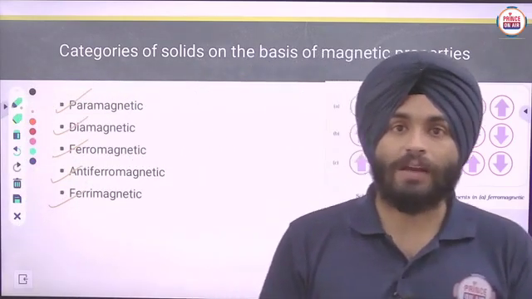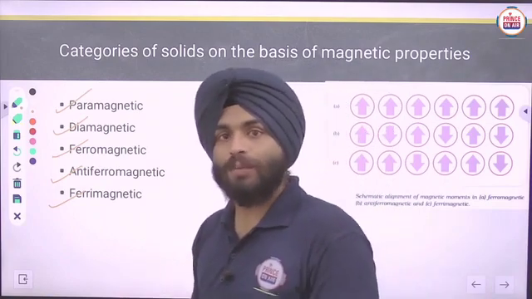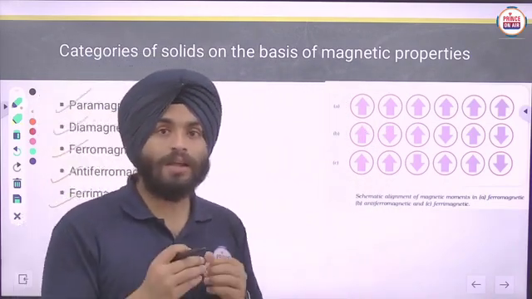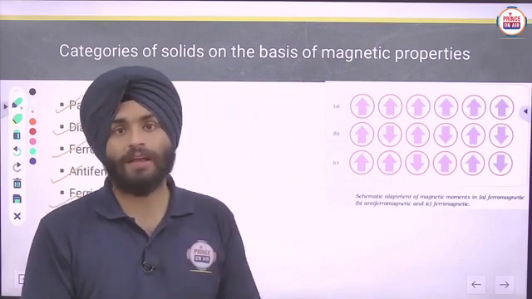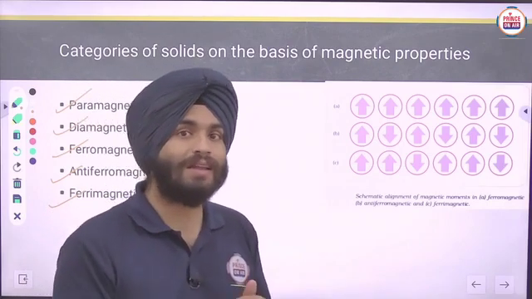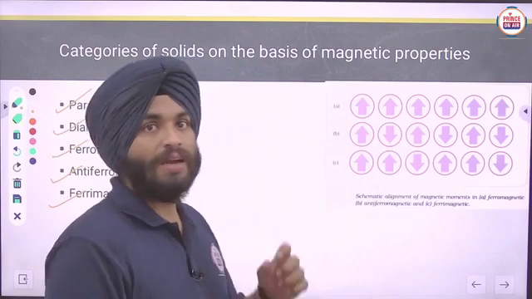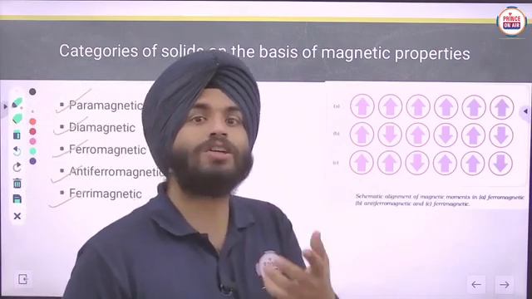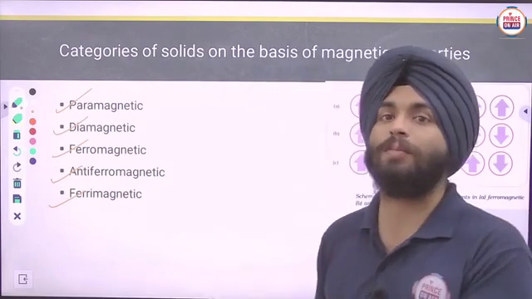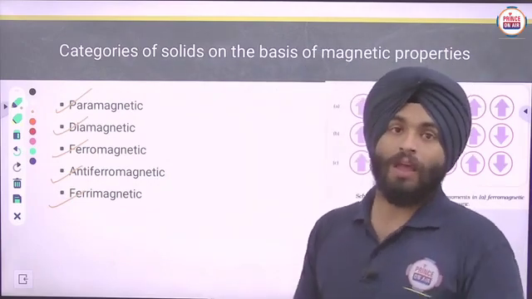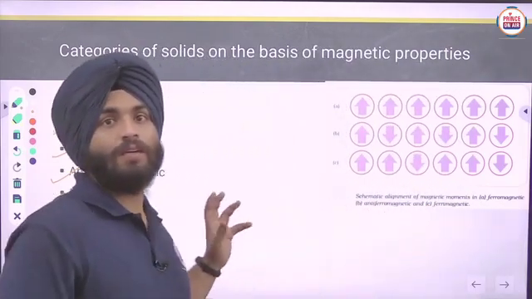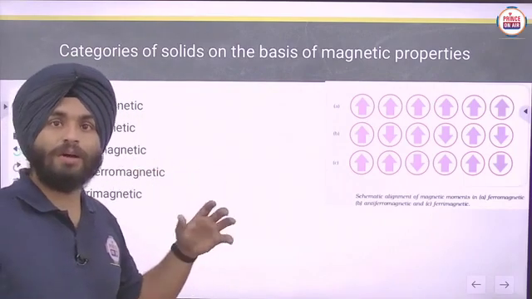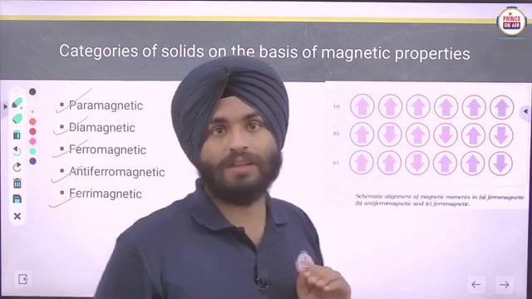What are paramagnetic? Paramagnetic are those magnetic substances which are easily attracted towards the magnetic field. And diamagnetics are those substances which will feel a little bit of repulsion in the magnetic field. Ferromagnetic, antiferromagnetic, and ferrimagnetic we will discuss later on. I am just telling you a little bit about these things.